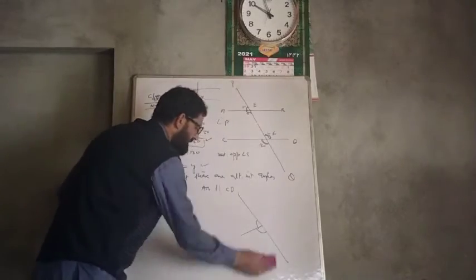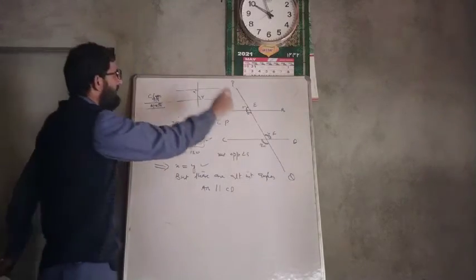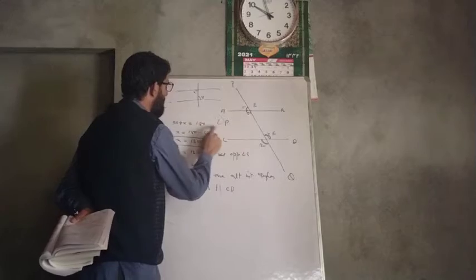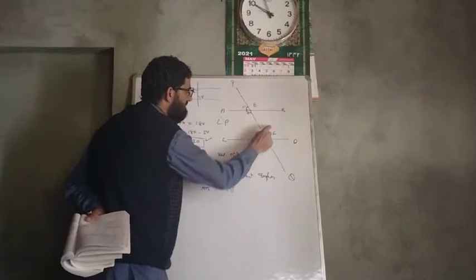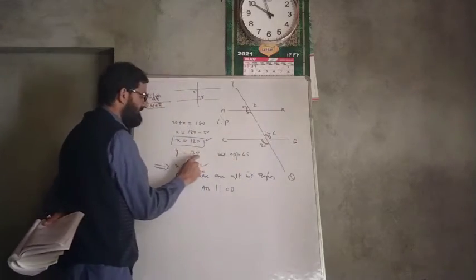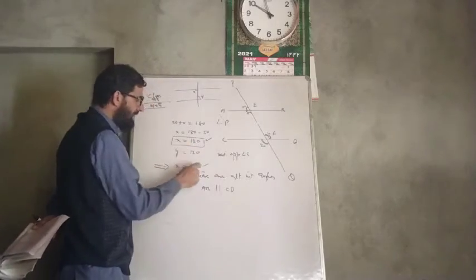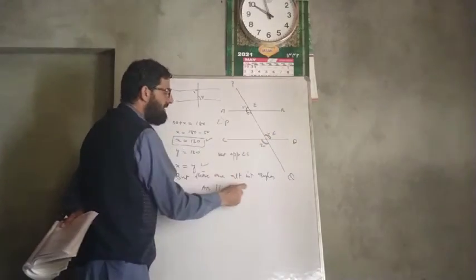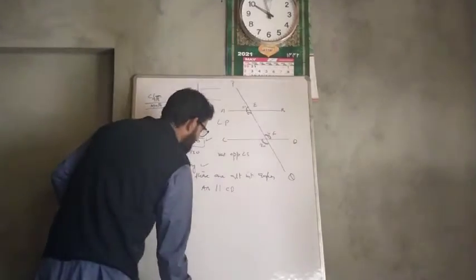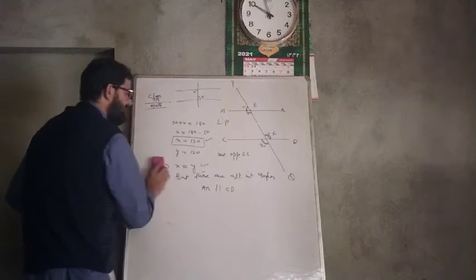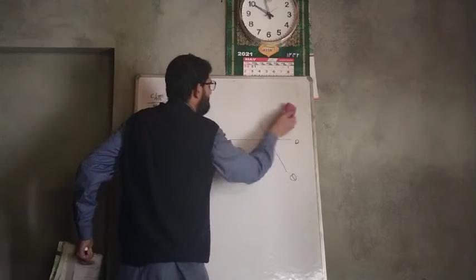Now question number 2 reads. I think this was very simple. This is a linear pair. 50 plus x is equal to 180, x is 130. Now this is y, this is 130. These are vertically opposite. Y is equal to 130. Now x is equal to 130, y is equal to 130. So x is equal to y. When x is equal to y, these are alternate angles. And when alternate angles are equal, lines are parallel. By the converse, you know it, as we have already discussed it in detail.